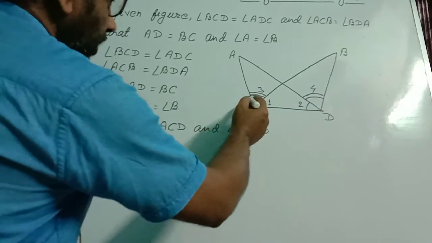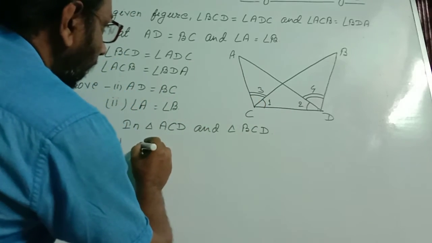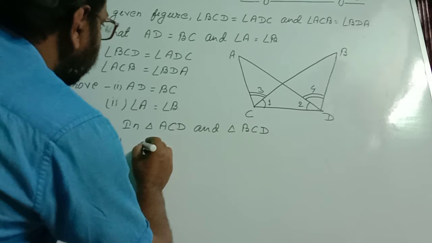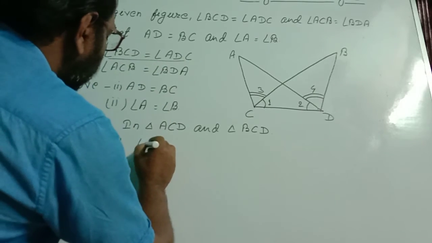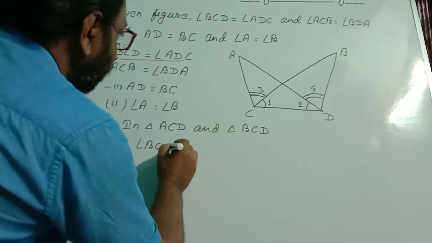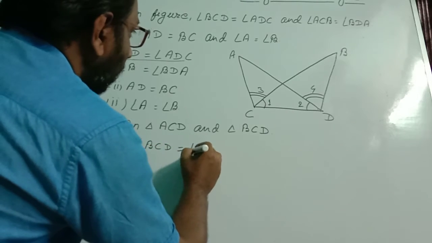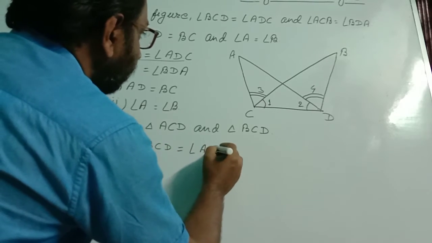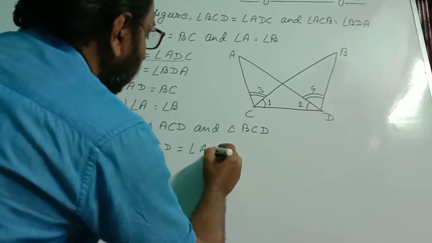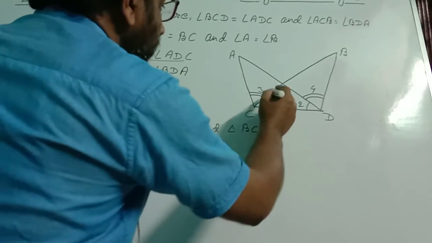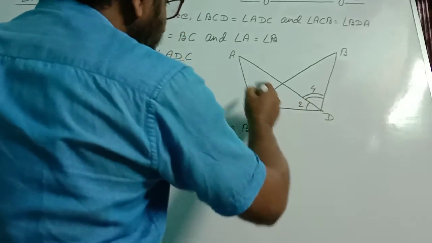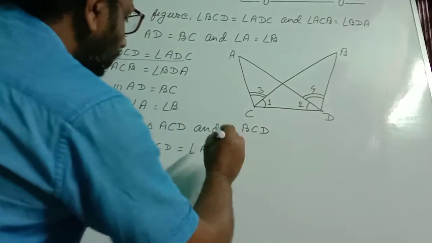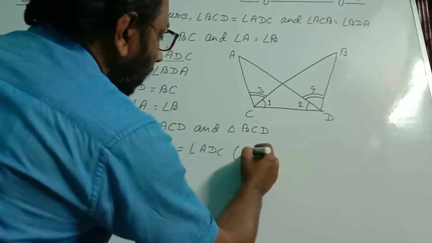First, we see that angle BCD is equal to angle ADC. BCD is lying in triangle BCD and ADC is lying in triangle ACD. So this is given, write in bracket given.